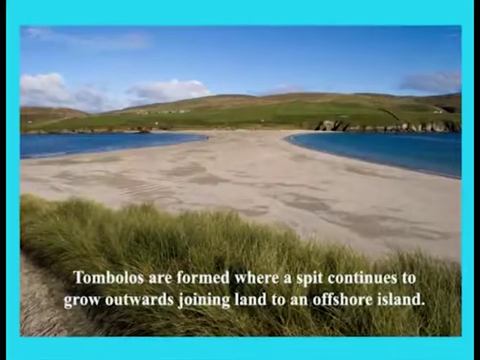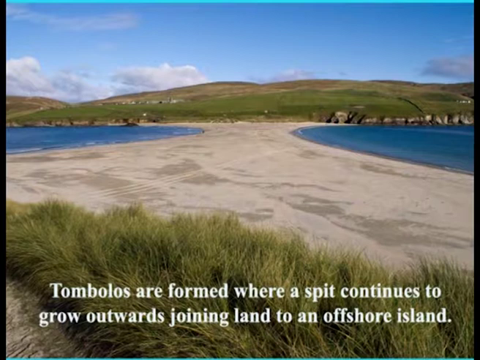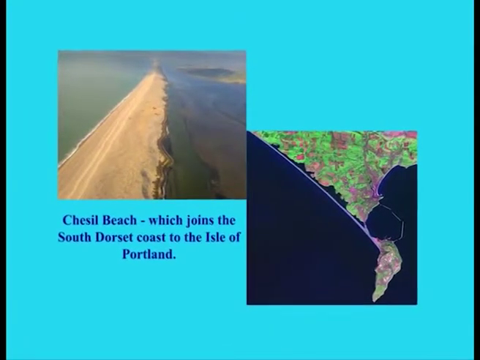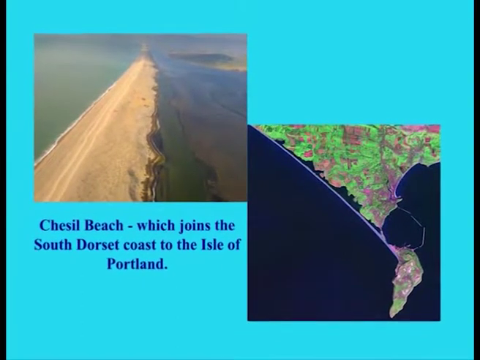Tombolos. Tombolos are formed where a spit continues to grow outwards, joining land to an offshore island. Example: Chesil Beach, which joins the South Dorset coast to the Isle of Portland.